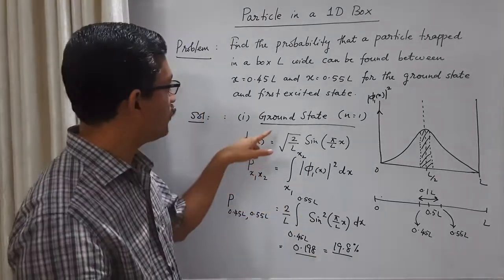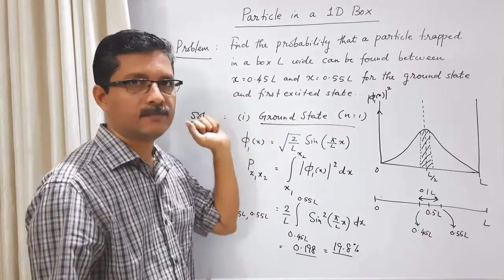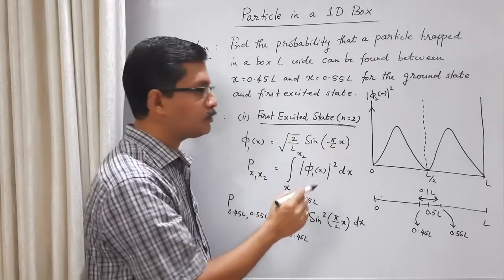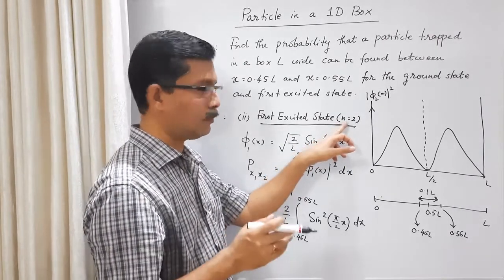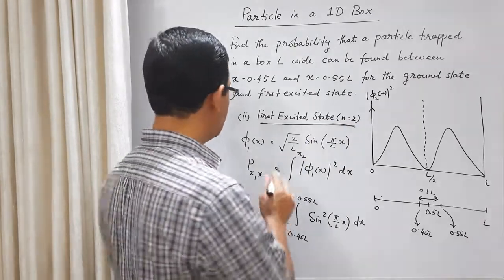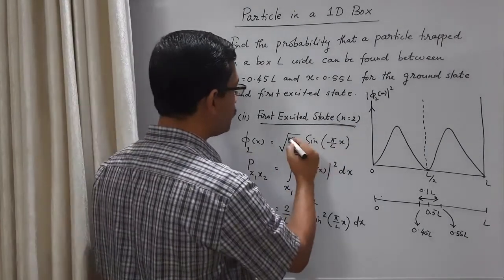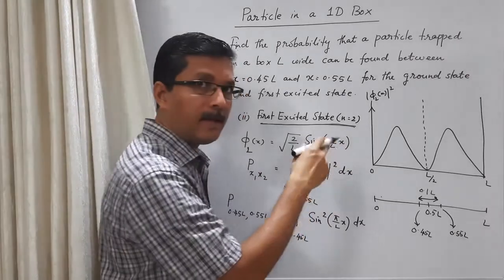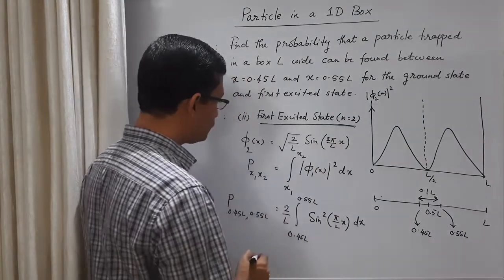Now let us move over to the first excited state, which is the n equal to 2 state. The ground state corresponds to quantum number n equal to 1, so the first excited state corresponds to n equal to 2. So phi 2x is root 2 by L sine of n pi by L into x; you put n equal to 2, so we have 2 pi by L into x.